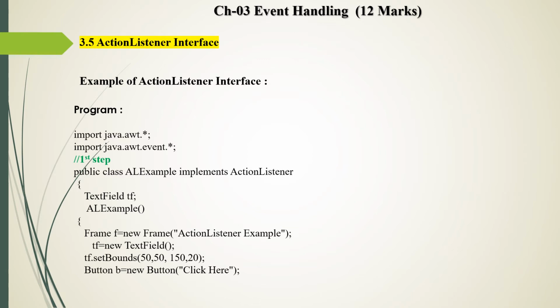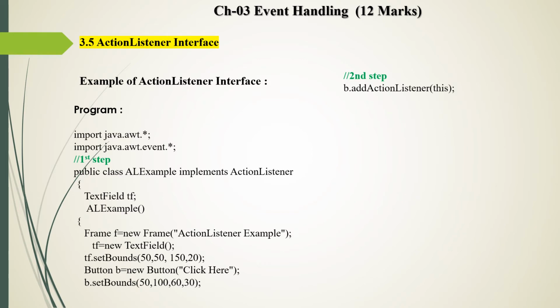Next, we create one button. Button b, the object of Button, is equal to new Button, and the label of the button is Click Here. So one button is created and one text field is created. Then we set the size of the button. So the code is b, the object of Button, dot setBounds, the method to set the position of the button.